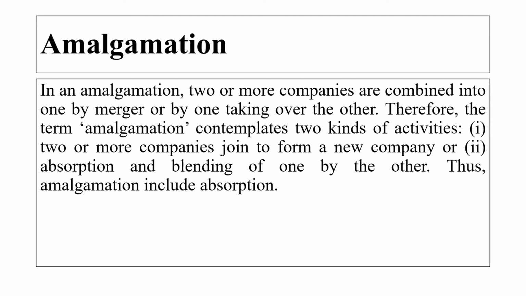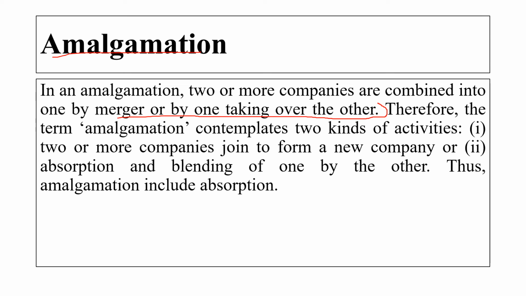Another important topic here is amalgamation. In an amalgamation, two or more companies are combined into one by a merger or by one taking over the other. Here, two or more companies are coming together and deciding to combine into one, maybe by merger or by one taking over the other.